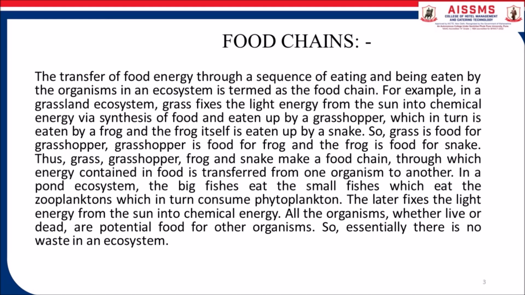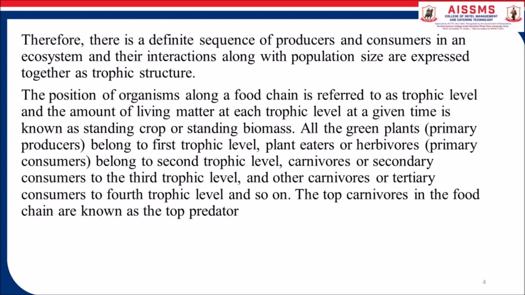All the organisms, whether live or dead, are potential food for other organisms. So essentially there is no waste in an ecosystem. Therefore, there is a definite sequence of producers and consumers in the ecosystem, and their interaction along with the population size are expressed together as trophic structure.